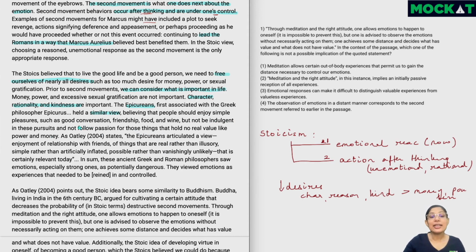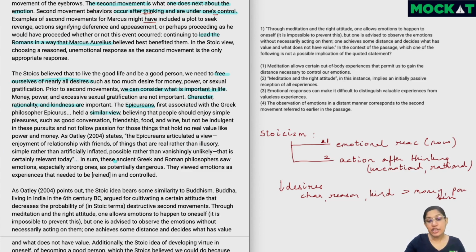That's about it. And not follow passion for those things that hold no real value, like power or money. So don't be very passionate about things like power and money. They also felt that it doesn't have any real value. So a similar thing is repeated over here. The Epicureans articulated enjoyment of relationships with friends, of things which are real rather than illusionary, simple, not artificially inflated, possible, not unlikely, and so on.